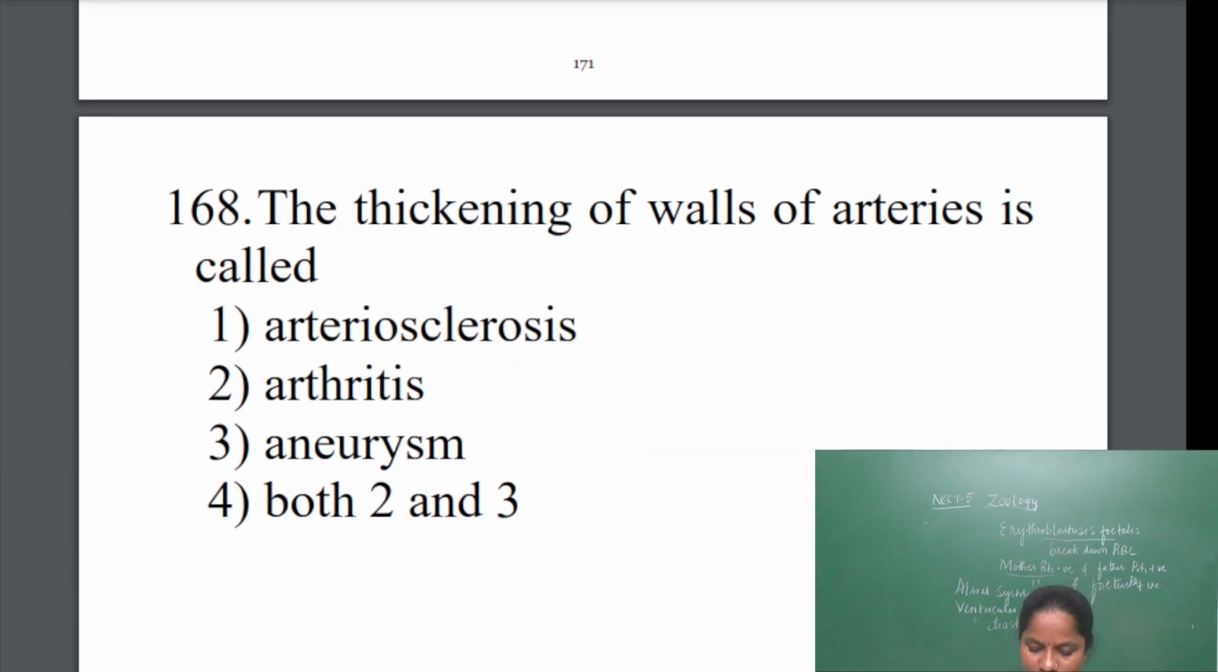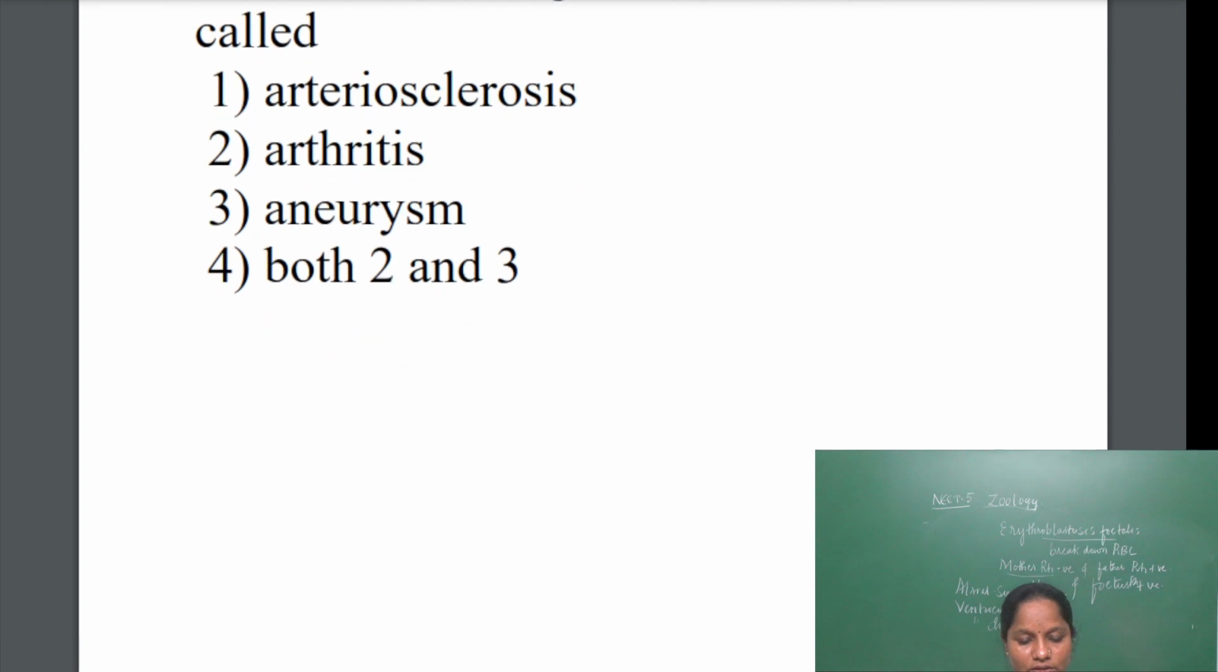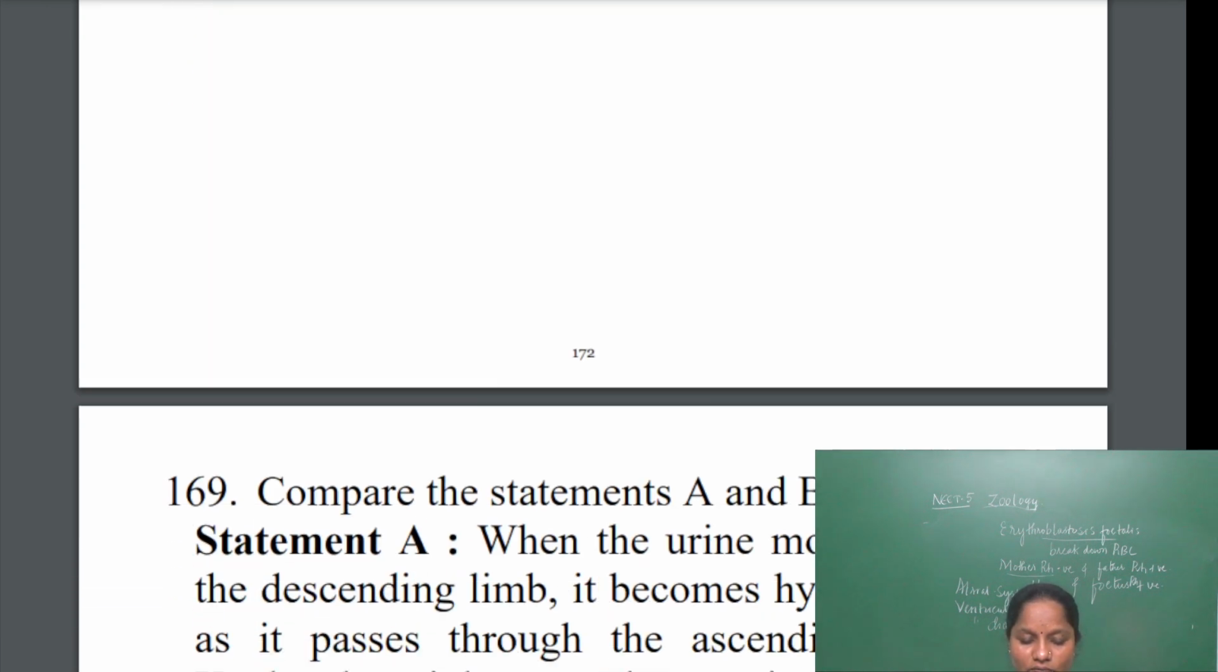Next one. The thickening of the walls of the arteries is called arteriosclerosis. Due to the deposition of cholesterol and calcium plaques, it may lead to arteriosclerosis, that is thickening of the walls of arteries. Arthritis is an inflammation of joints. Aneurysm is nothing but swelling of the arteries. So the answer will be the first one. Arteriosclerosis is the thickening of the wall of the artery.